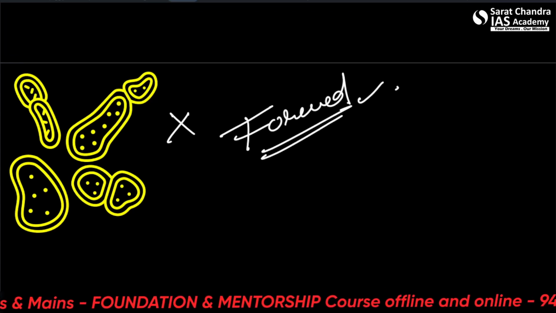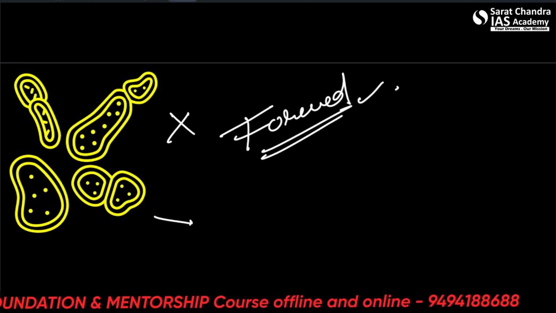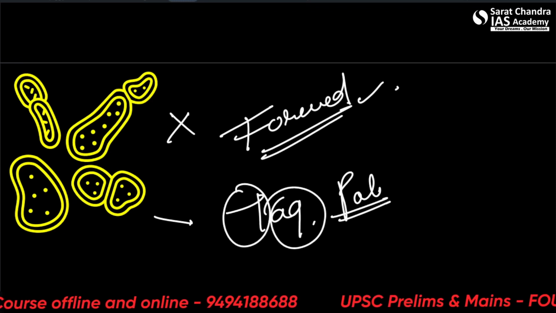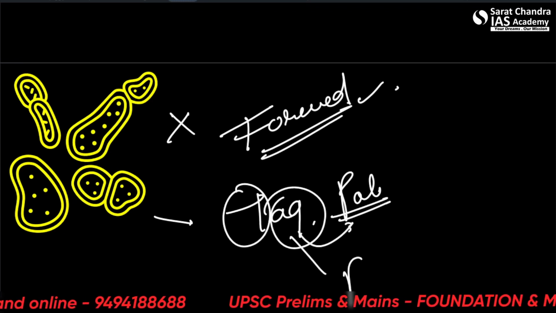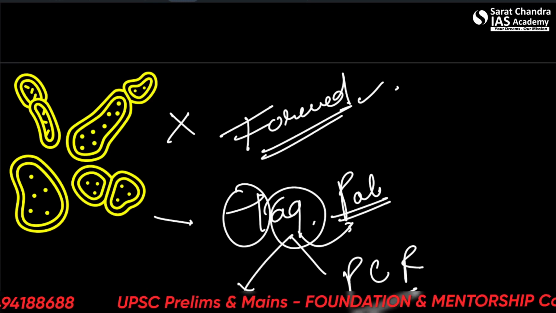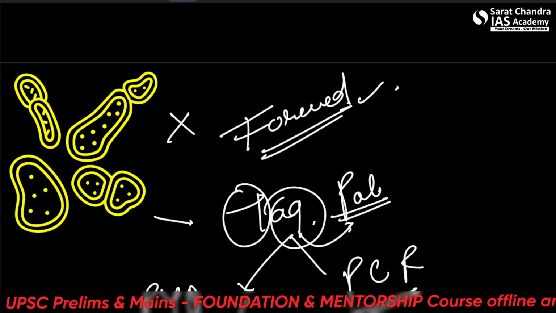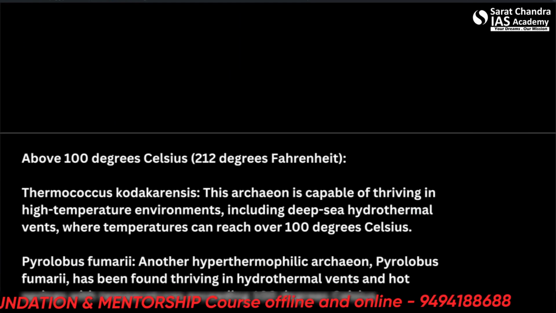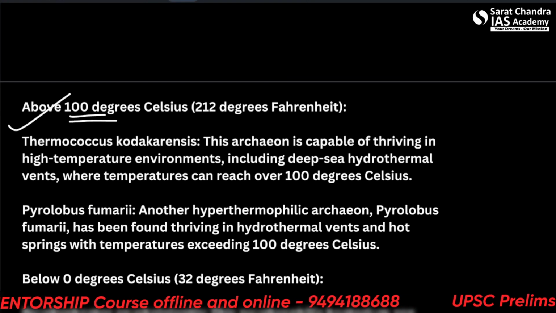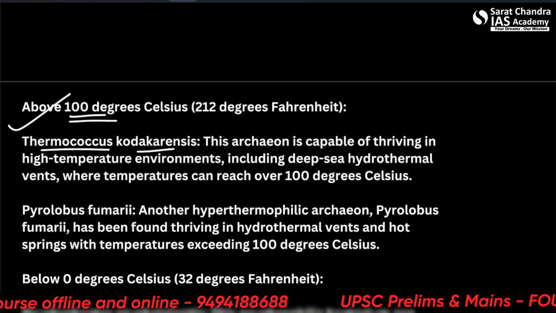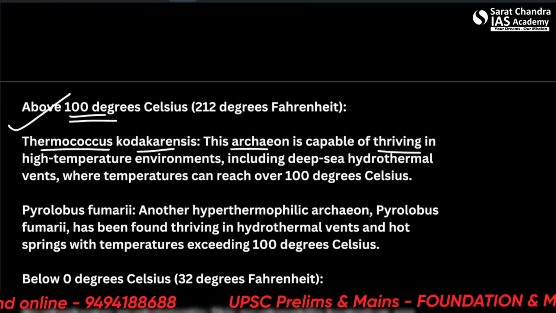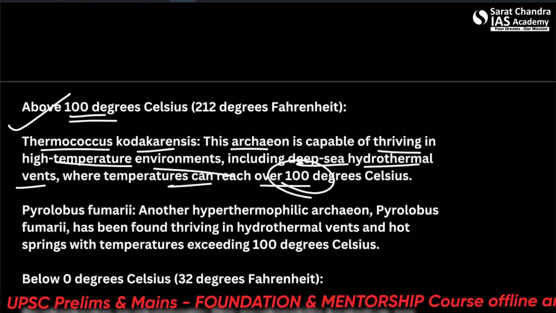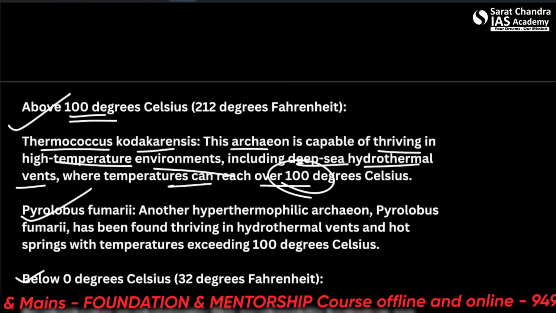So let's talk about the, okay, one more thing you must have heard about the Taq polymerase, the thermostable polymerase used in the reaction which is PCR. This was already asked in PYQ. This comes from a bacteria which survives in very high temperatures. Okay, let us talk about the first criteria, above 100 degrees Celsius. Thermococcus kodakarensis, this archaeon is capable of thriving in high temperature, including deep sea hydrothermal vents. Temperature can reach well over 100 degrees Celsius. Another examples are given. You can take a screenshot.